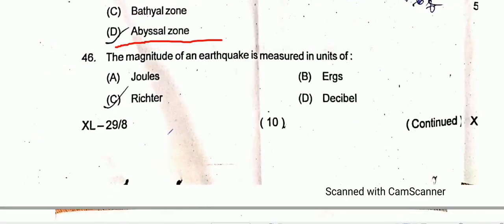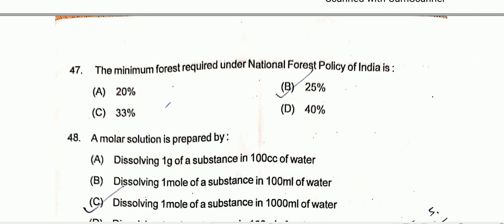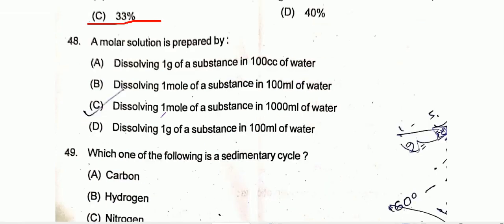Question number 46, the magnitude of an earthquake is measured in the units. The unit is the Richter. So option C is the correct one. Question number 47, the minimum forest required under the National Forest Policy of India. So option C is the correct one. The percentage is 33%. Coming to question number 48, a molar solution is prepared by dissolving 1 mole of substance in 1000 ml of water. So option C is the correct one.